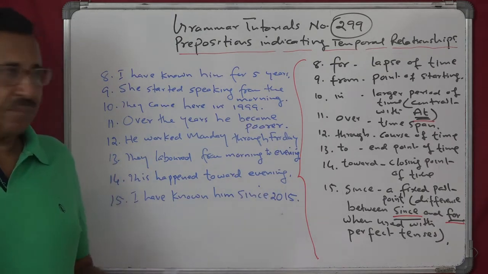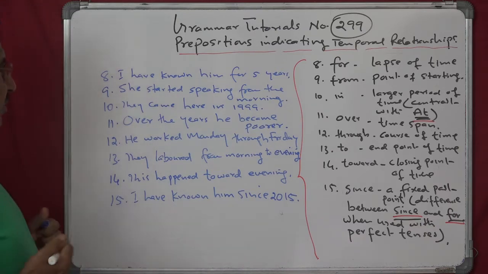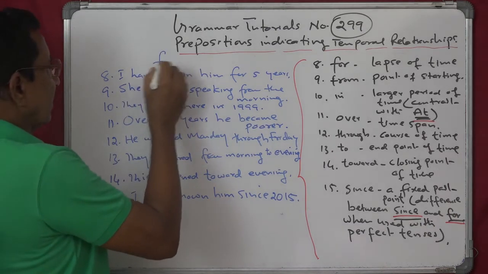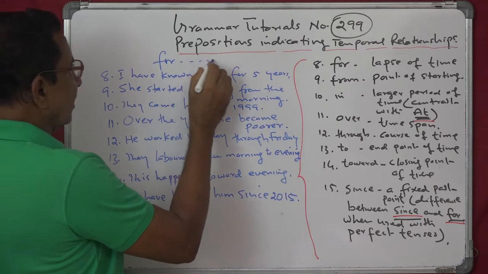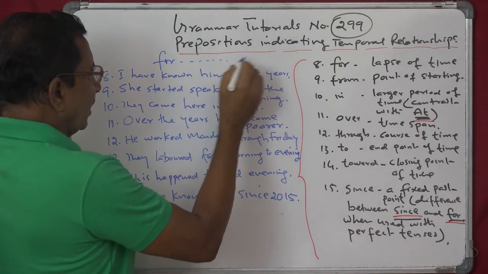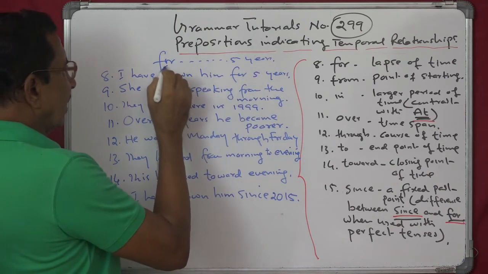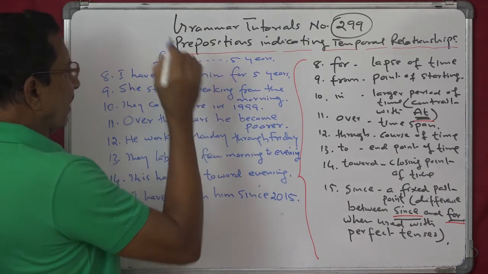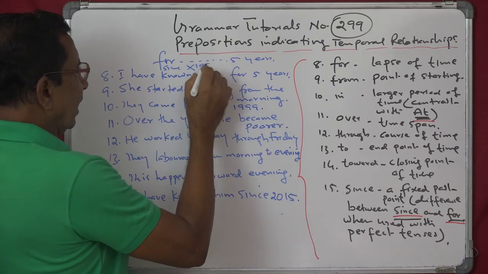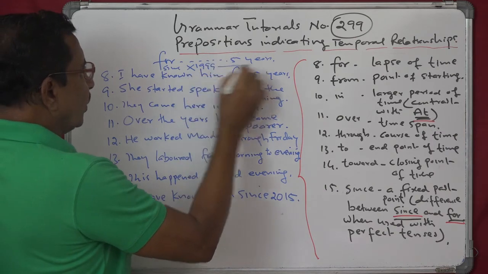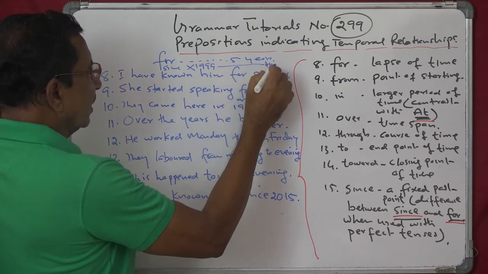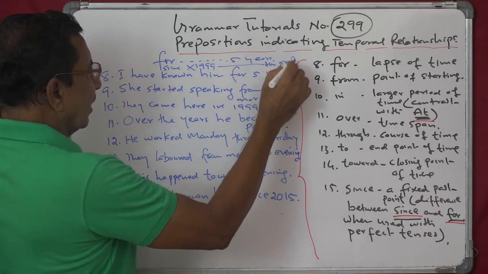Very often you will find in books a diagram like this: for covers up to, say, 5 years, while since is a definite time, from 1999 to the present. That's the meaning.